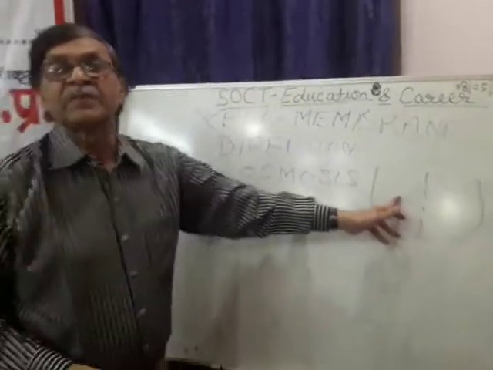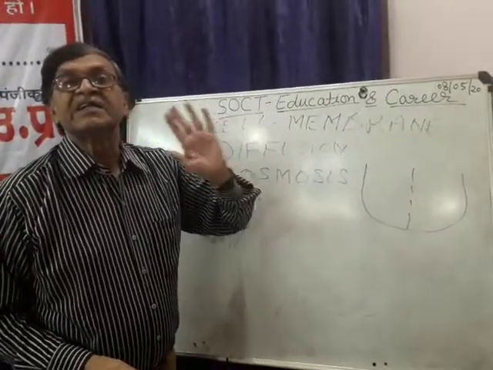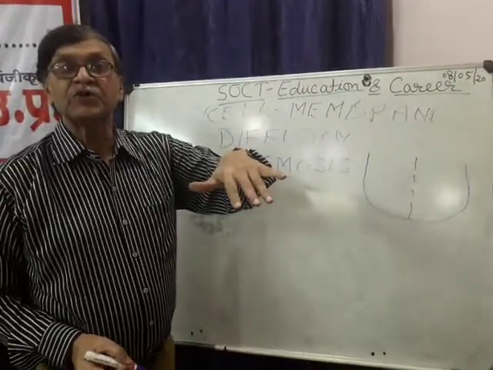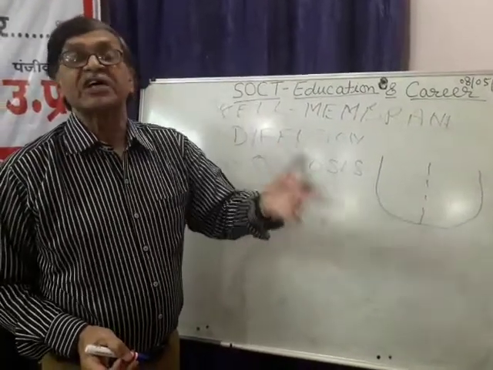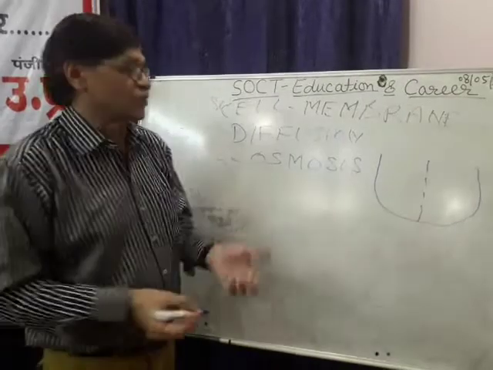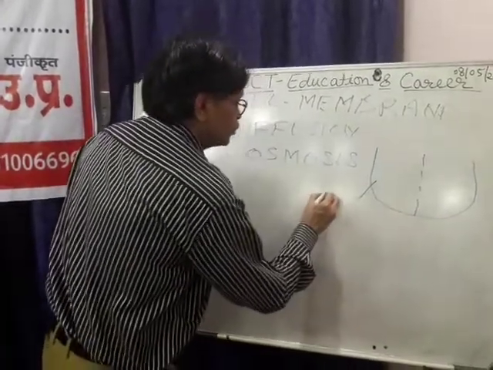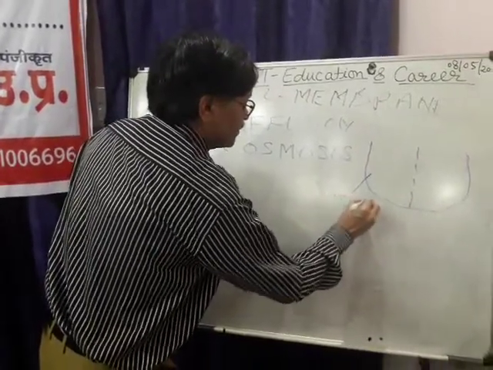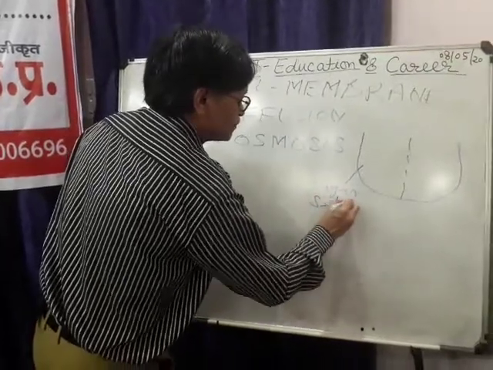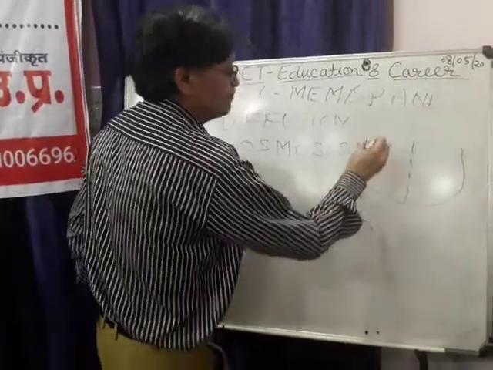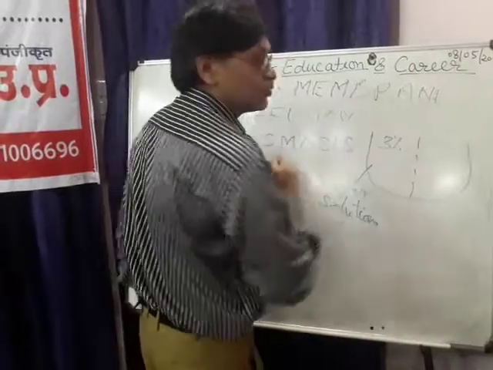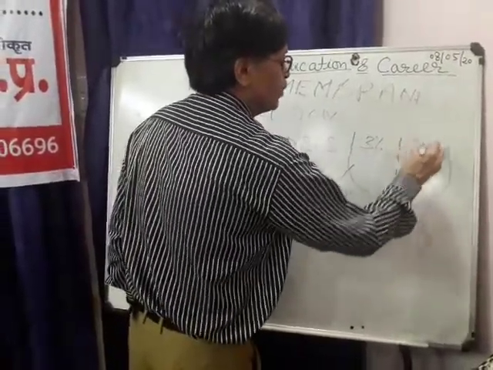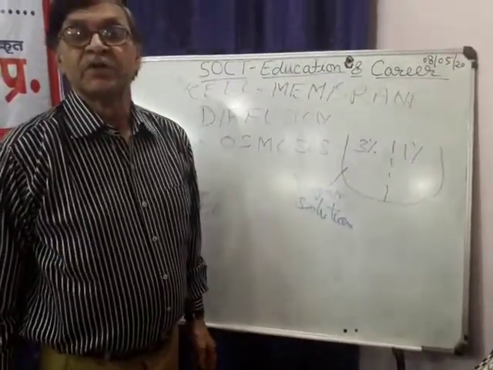A semi-permeable membrane allows the passage for some molecules but does not allow the passage for some other molecules. Suppose we have sugar solution. Here we have 3% sugar solution and here we have 1% sugar solution.